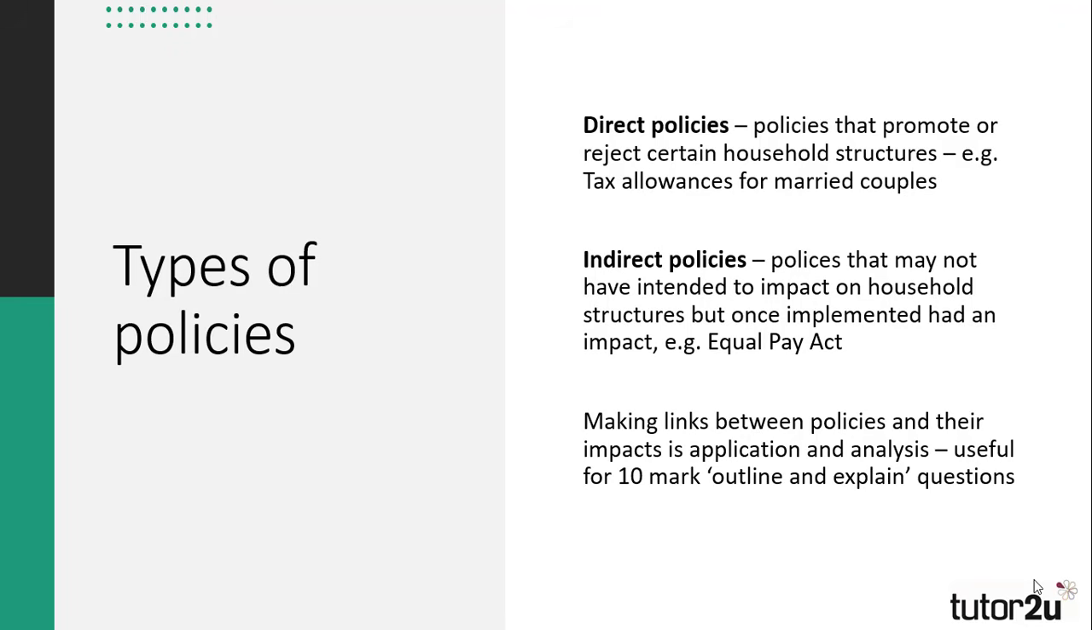Indirect policies will not have intended to alter the structure of family or to promote a specific form of family. However, it will have done so as an unintended consequence of another change. For example, greater equality in employment, such as the Equal Pay Act, would be targeted at females in employment, but will have the unintended consequence of women being more career focused, delaying marriage, or choosing to have a career over family.